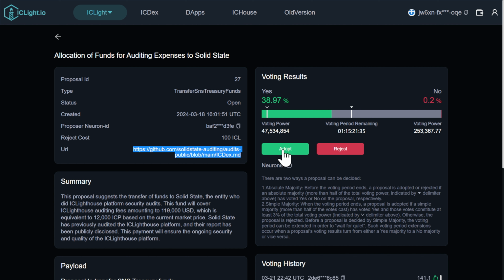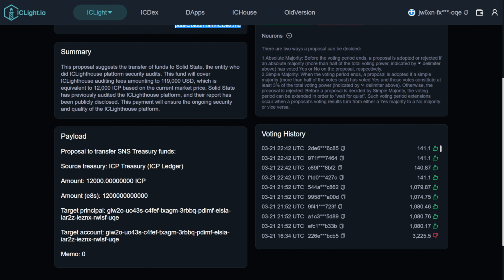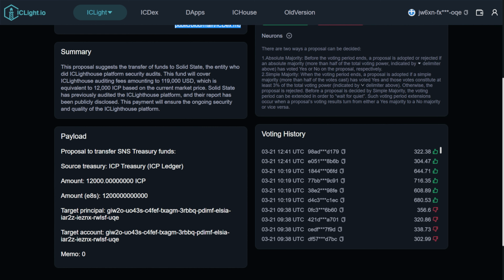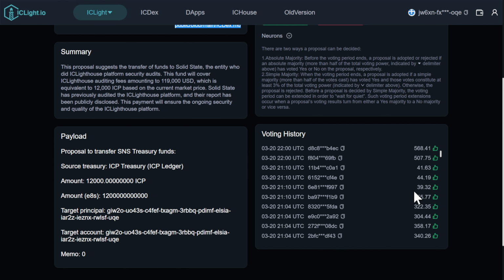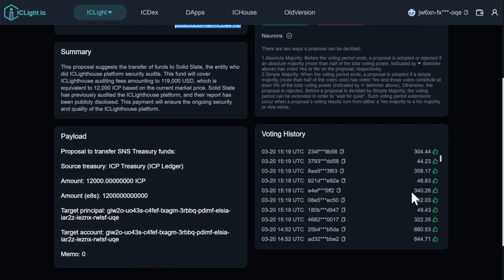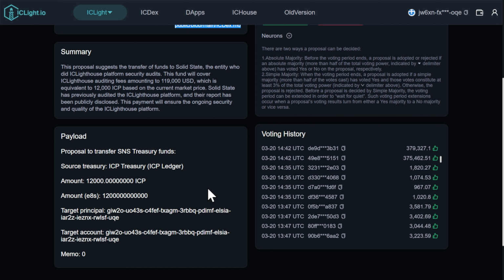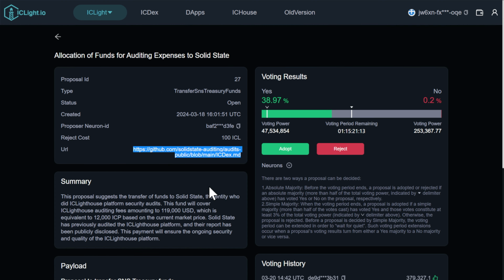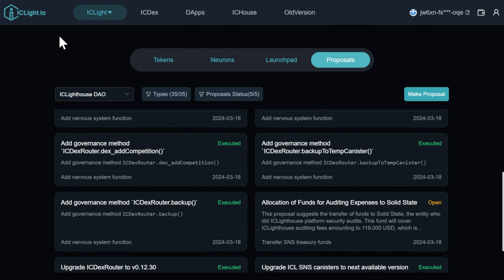However, if I was unsure, then it'd be something I'd need to dig deeper into to make sure I vote the right way. Generally, this kind of effort is more than most people are willing to put forward, but for those who do, you're making the DAO much safer for everyone and helping to shape the direction of the project in question. Hopefully this video has given you a deeper understanding of the SNS voting and rewards process, and thank you for watching.